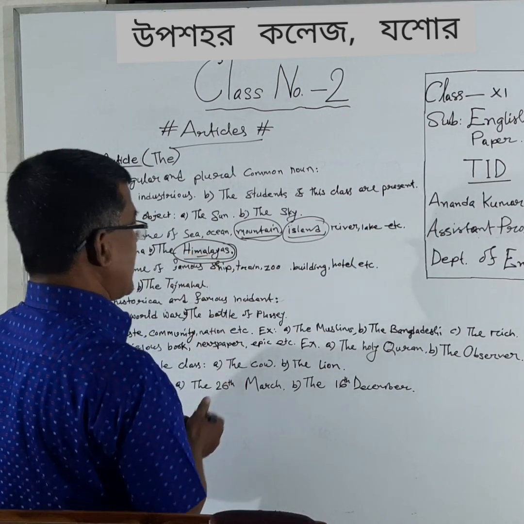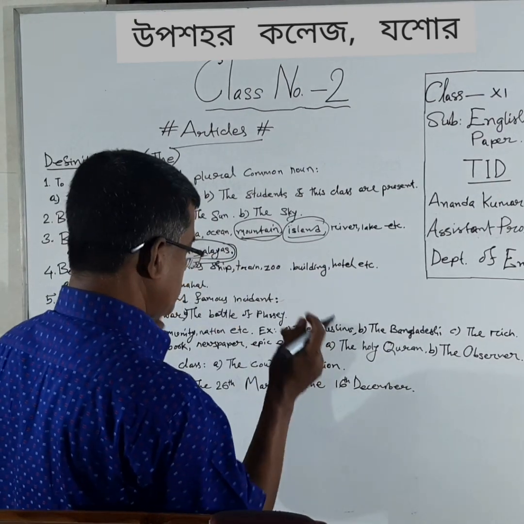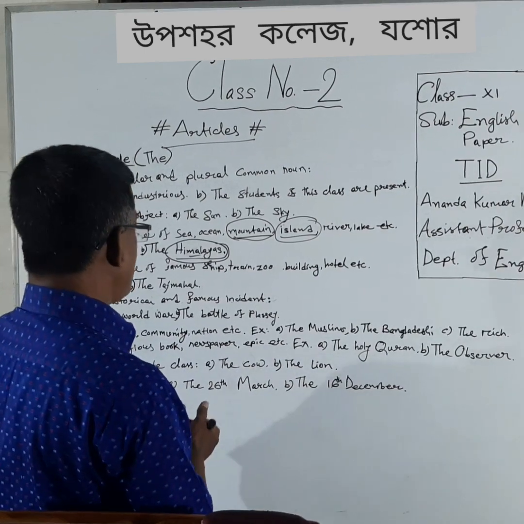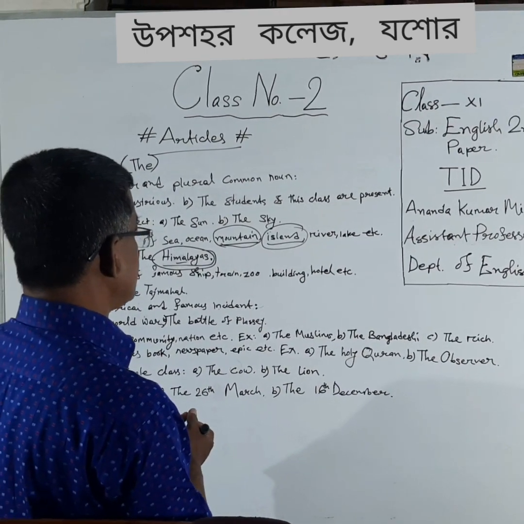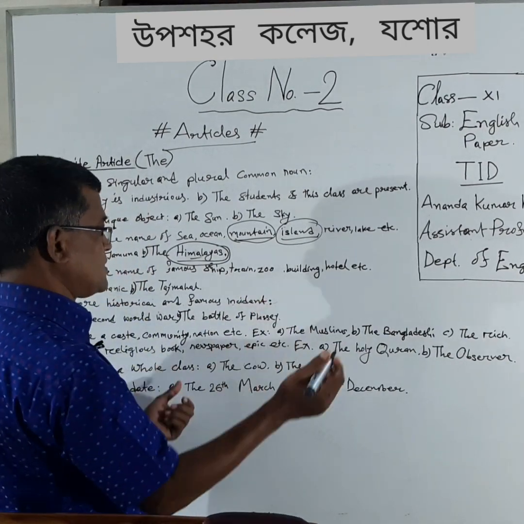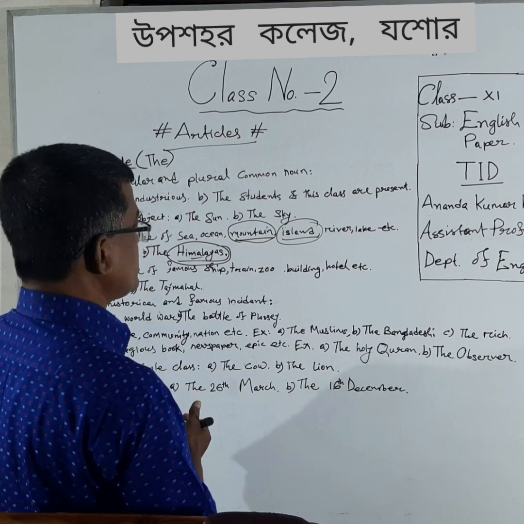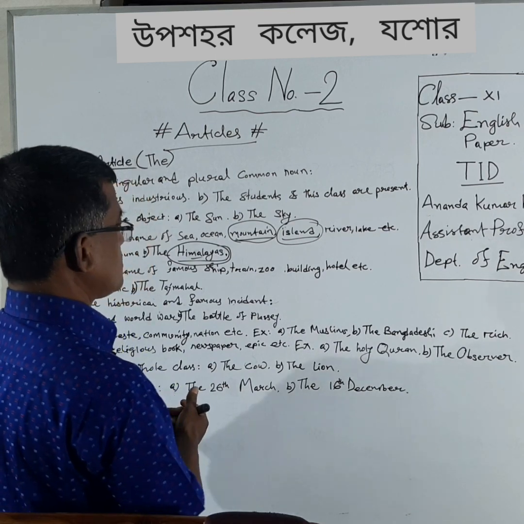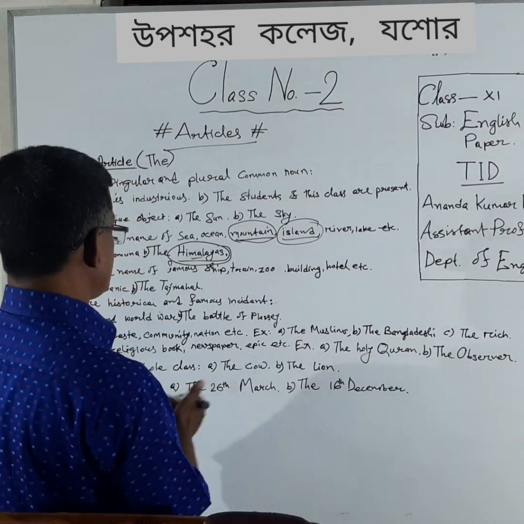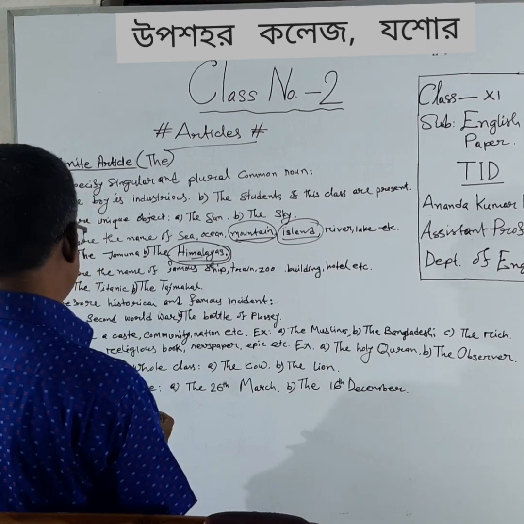You should keep in mind, when in Bengali we say Dwippunjo or Parvat Shreni, then it will take the. But if it is in singular form, Hatia, Sandip or Mount Everest, it will not take the.